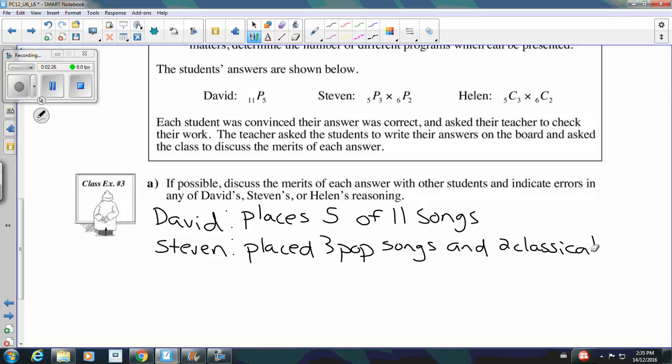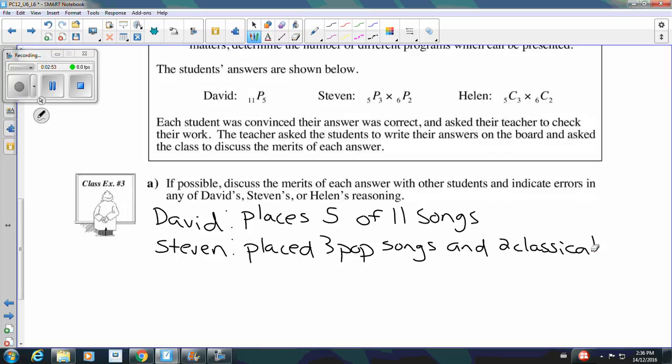We know we're taking 3 pop songs and 2 classical songs. But what Stephen didn't account for is that now we can take these 3 pop songs, combine them with our 2 classical songs, and put them in an order together. So Stephen essentially is picking 3 pop songs to play, followed by 2 classical songs to play. And that's not quite what we need to do, because we know we need to pick 5 songs in any order.